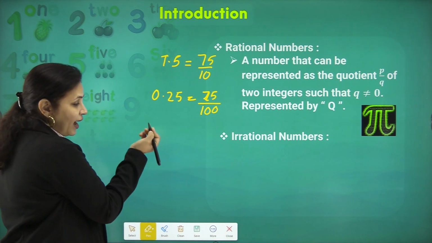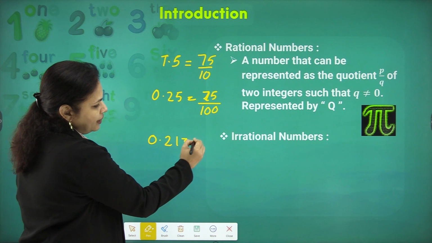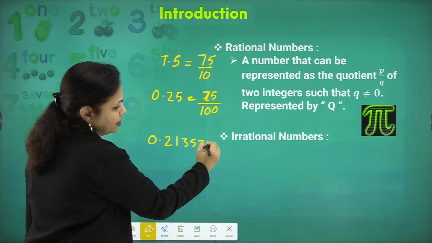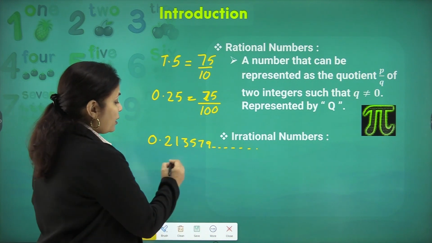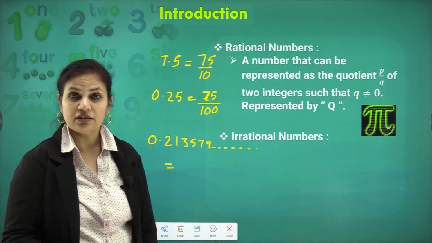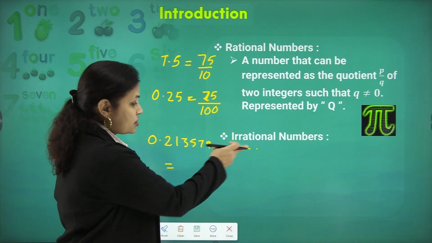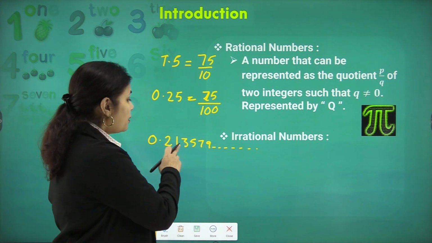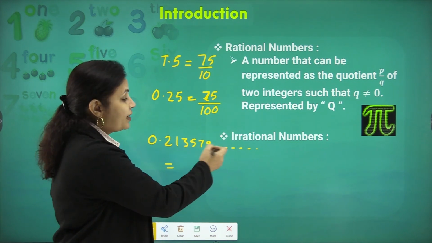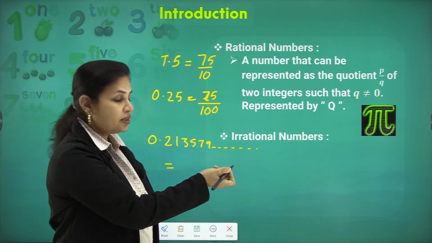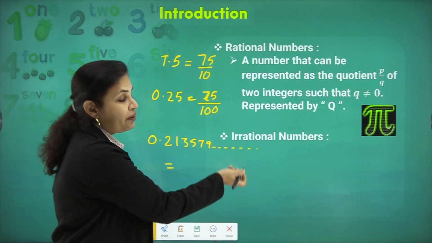But what if I have to represent 0.21357...? We cannot decide the denominator, because the decimal placement is infinite. There are an infinite number of places after the decimal, no pattern is followed, and we do not know where the number will end.